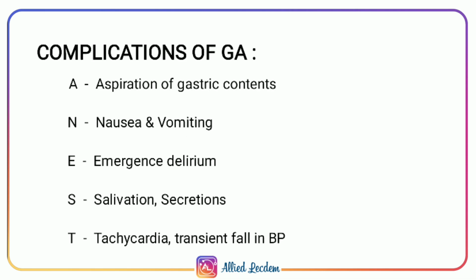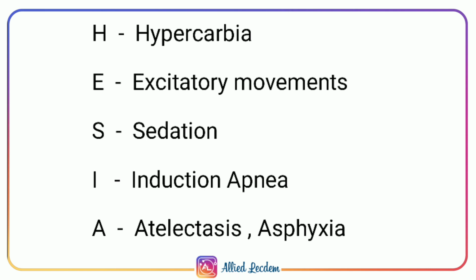Complications of general anesthesia. An acronym for anesthesia has been made. A, aspiration of gastric contents. N, nausea and vomiting. E, emergence delirium. S, salivation, secretions. T, tachycardia, transient fall in BP. H, hypercarbia. E, excitatory movements. S, sedation. I, induction. A,